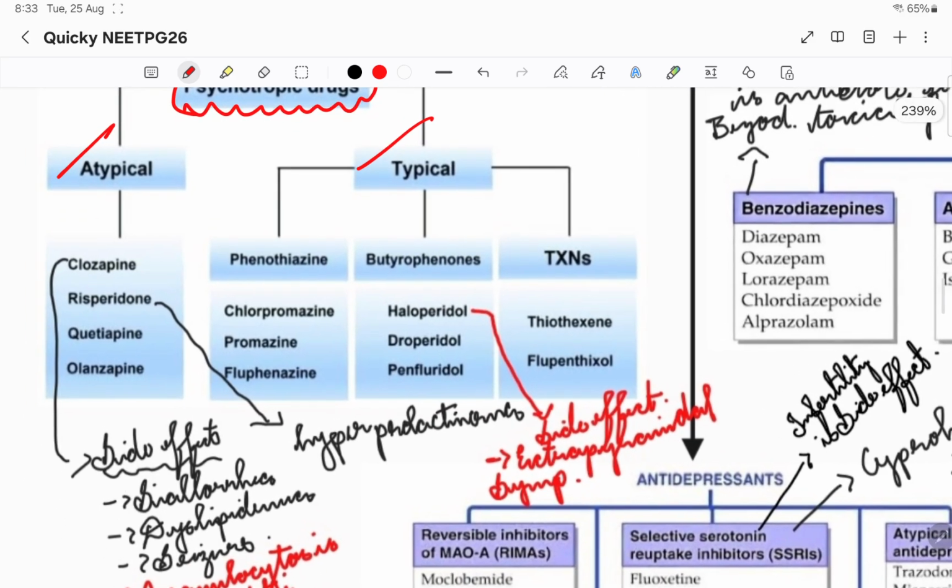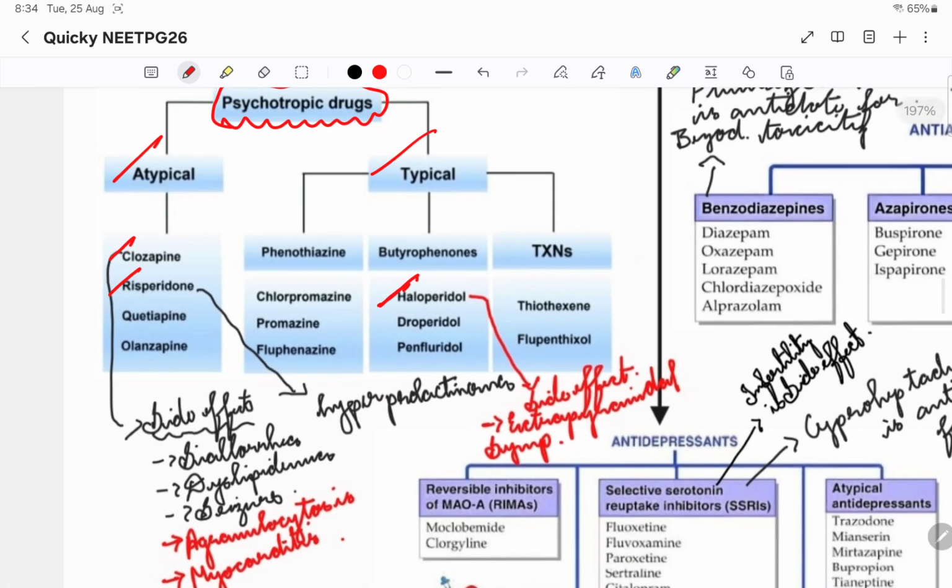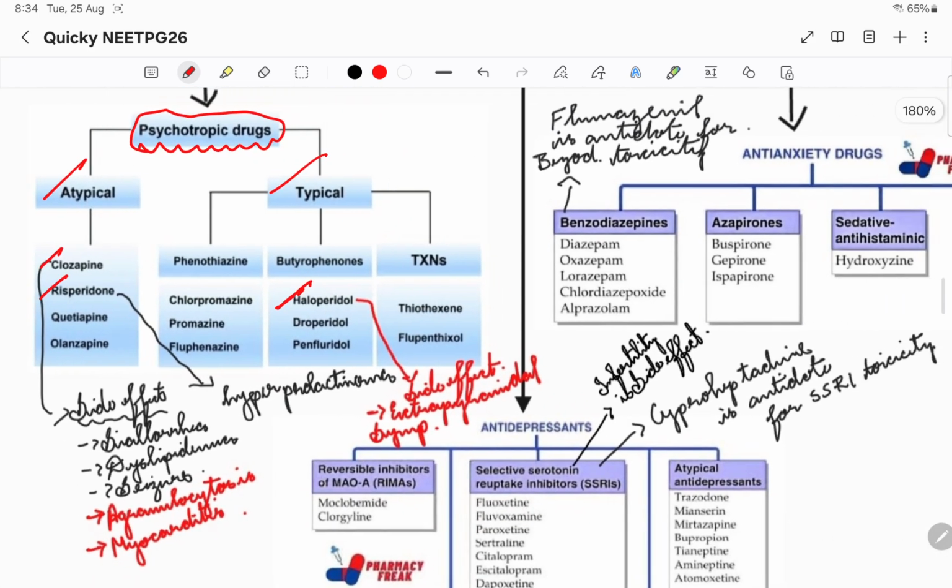Among the atypical drugs, the important ones are clozapine and risperidone. Please remember clozapine and risperidone. When it comes to typical antipsychotics, it is going to be haloperidol. That is very, very important. So remember these three drugs. Based on these three drugs only, they are asking many questions.